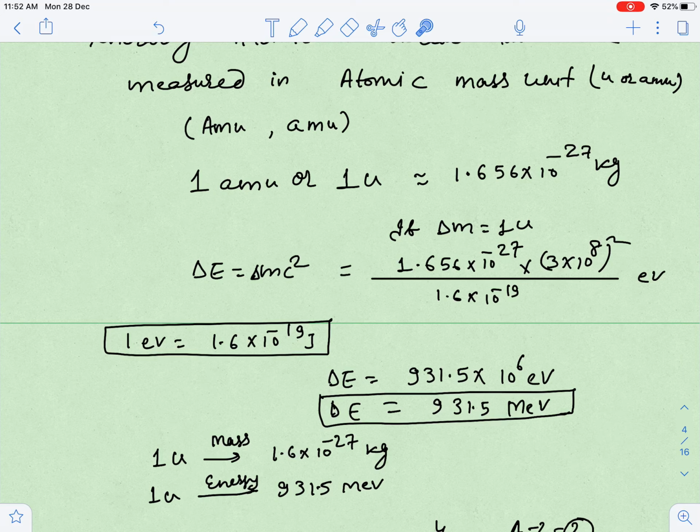So guys, today I think I should stop here only. In the next class we will see some numericals regarding this mass defect and binding energy.